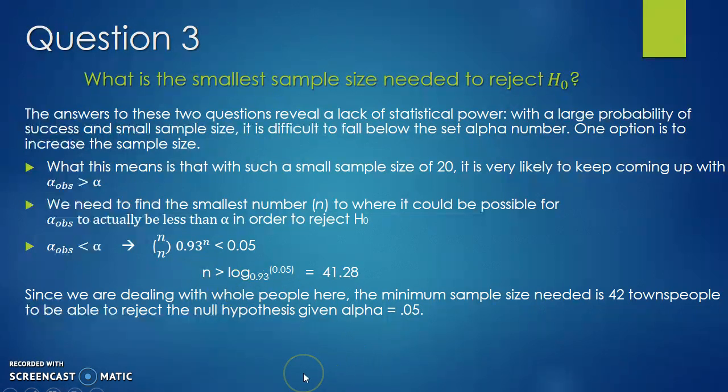And since we're dealing with whole people here, the minimum sample size needed is 42 townspeople to be able to reject the null hypothesis given alpha equals 0.05. Since we found 41.28, we just rounded that up to 42 whole townspeople.